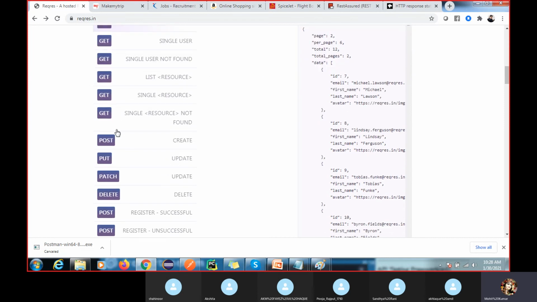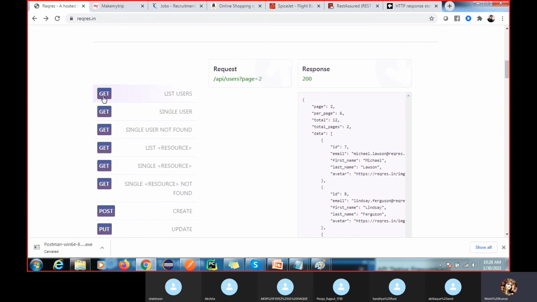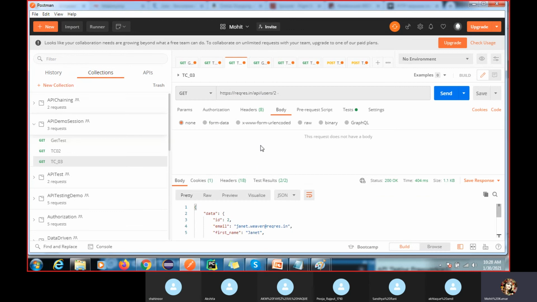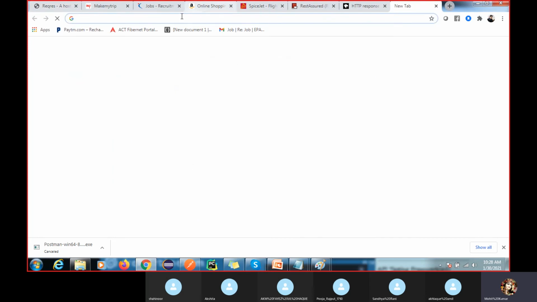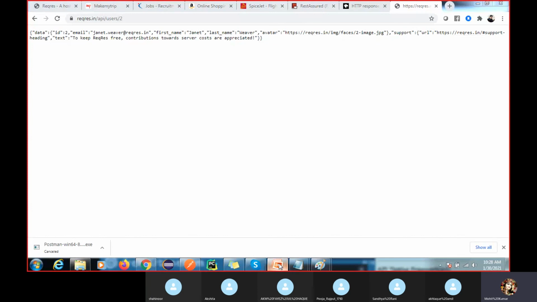So we have a GET, we have a POST, we have a PUT, and we have a PATCH, DELETE, right? So these are the methods we will explore here. GET means we are just going to get the information. You can see here, I have used this GET, and we should not have any body. So you just hit enter on this URL, and we will get the information. Okay, what information is it? Right, so I'm getting the information of that. So this is your GET.